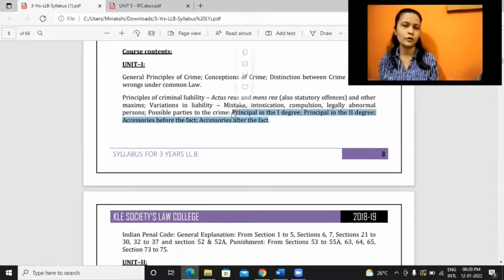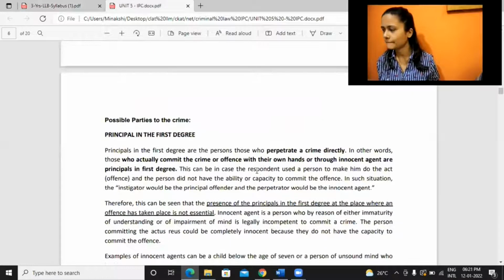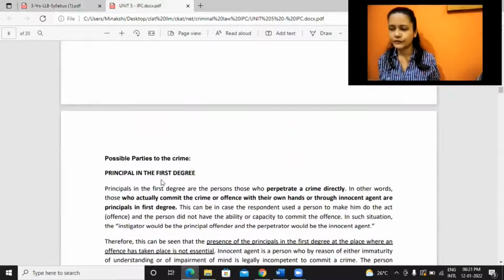Now, all these 4 words, if you look for them in the IPC legislation, you would not find them, because these provisions we have derived from the common law, what used to be followed in England. From there we have these concepts for understanding and to differentiate between different parties who may be involved in a crime. As such, you may not get these provisions in IPC, but it still becomes important for us to know this part.